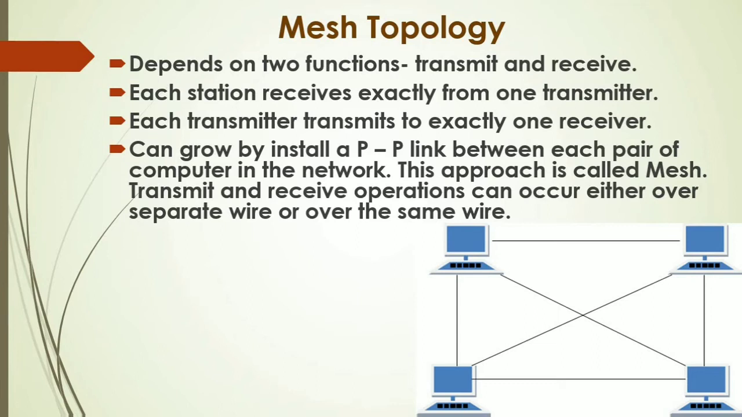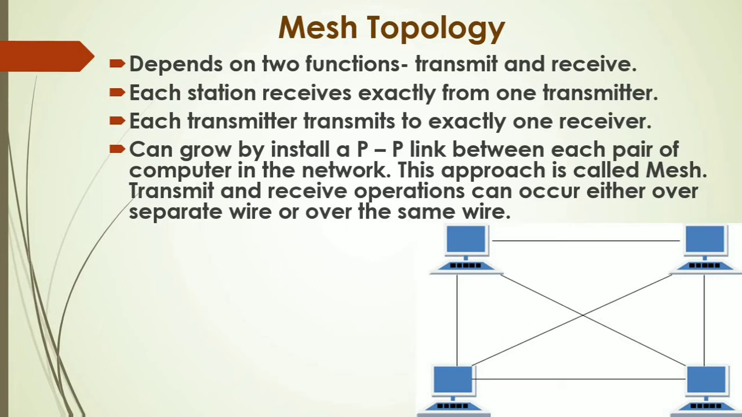Each station receives exactly from one transmitter. At a time, a node can receive only from one transmitter. Each transmitter transmits to exactly one receiver. Similarly, a transmitter can send at a time only to one receiver. It can grow by installing a PP link. PP link means point to point link, a dedicated path between each pair of computers in the network. This approach is called mesh.